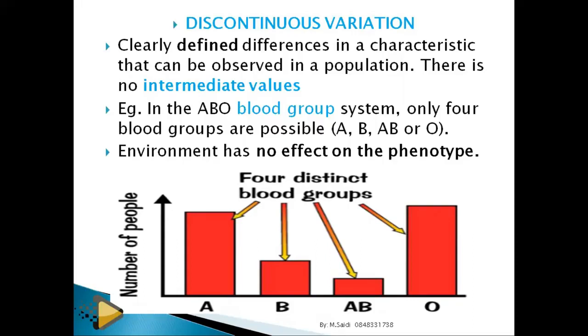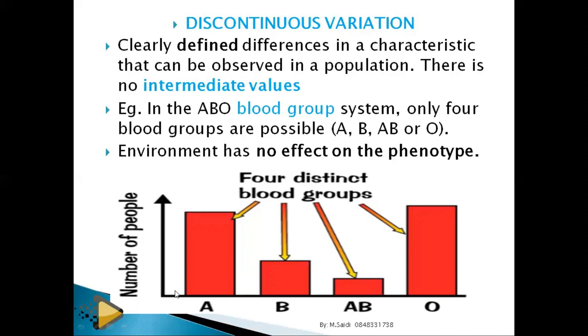If you're blood group A, you cannot become blood group AB. If you are blood group O, you cannot become blood group AB because of environmental factors. If you are born blood group O, you're going to die blood group O. So the characters controlled by the genes, we say that is discontinuous variation.